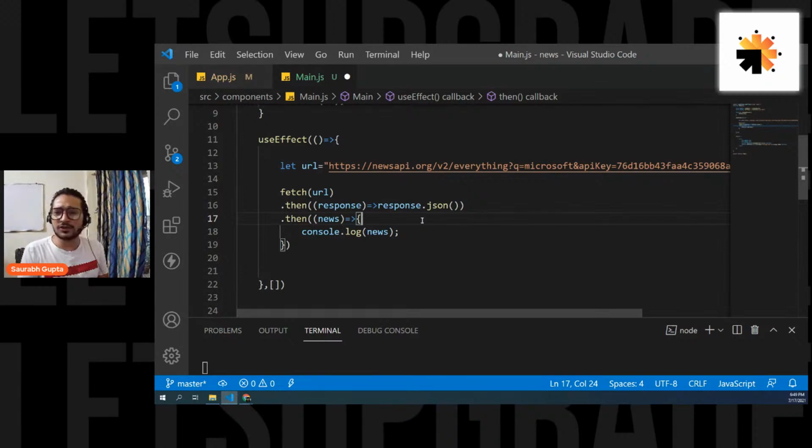Yes, Axios is also good. I know that, but I personally use fetch. I personally like to use fetch because Axios is a third-party library and fetch is an inbuilt function. So I like to use fetch a lot, and I find it a lot simpler for me.